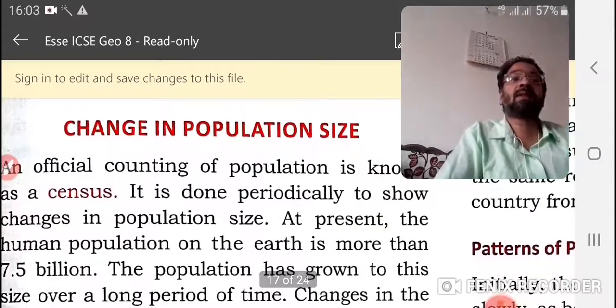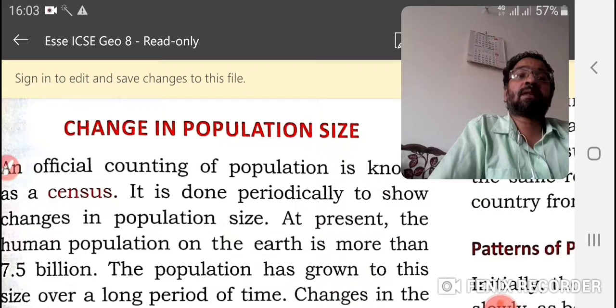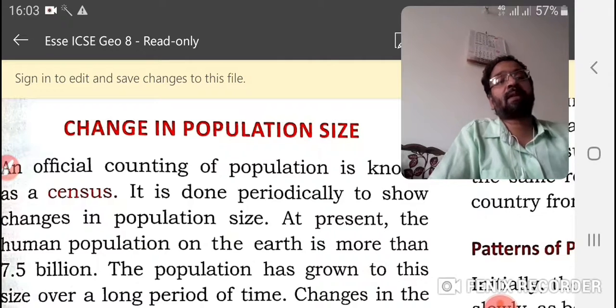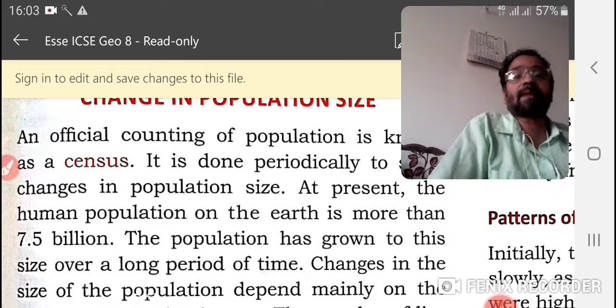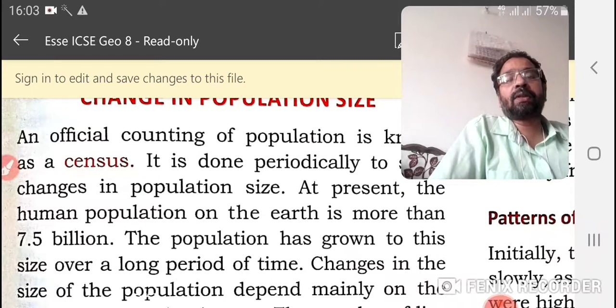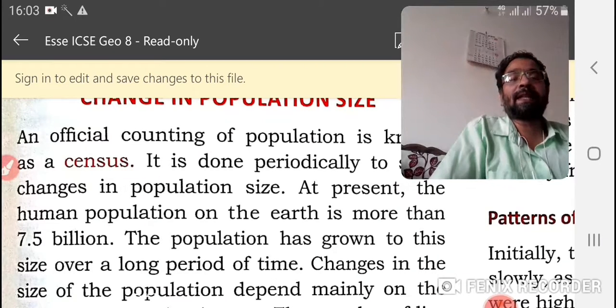Our government asks us to register our name and the number of members in a family, to know how many people are living in our country. This process is known as a census. It is done periodically to track changes in population size.